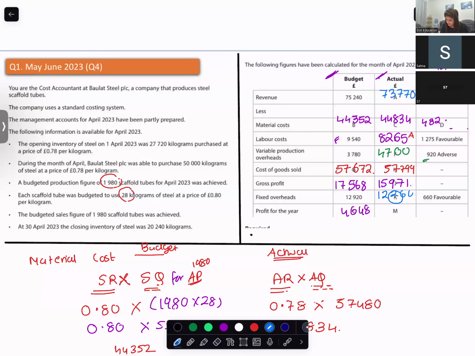12,216. That means you expected that you would do more expenses, but you did less. Always check like that. That is how you got 660 favorable. Okay. Now gross profit minus your fixed overheads will give you a profit for the year, which will become 3711.